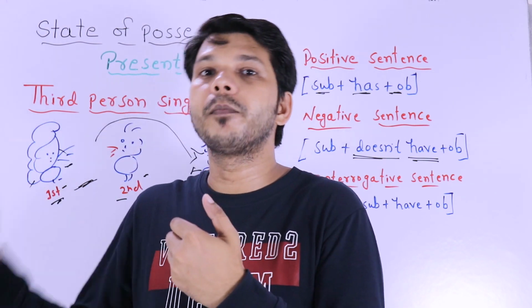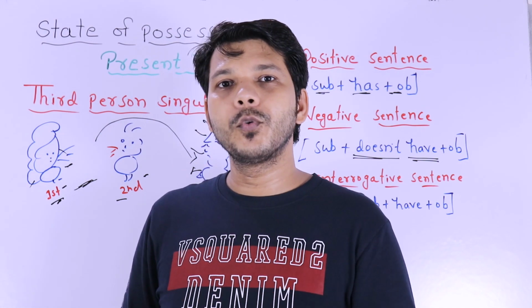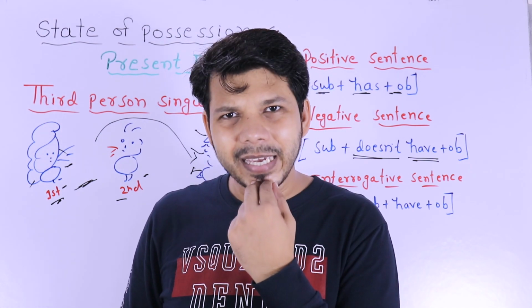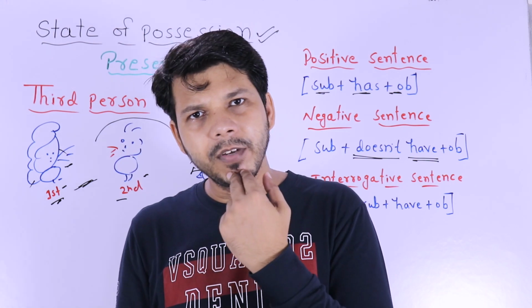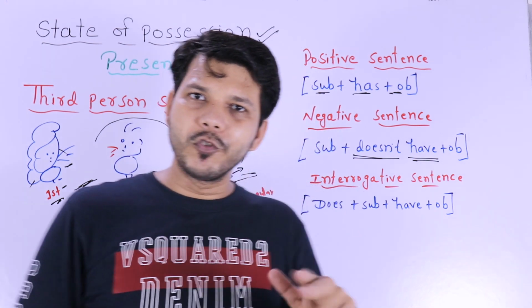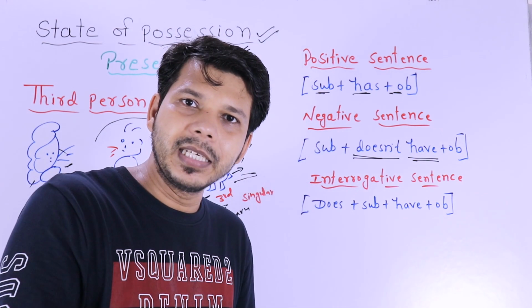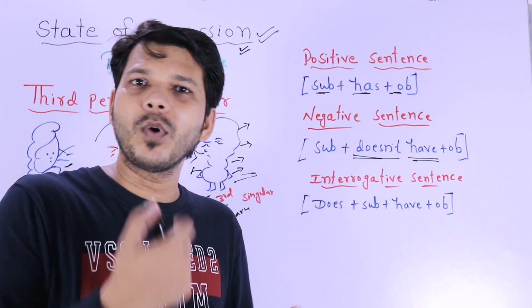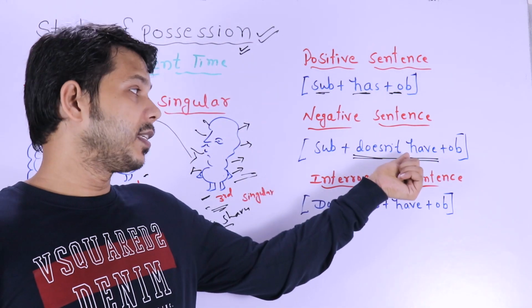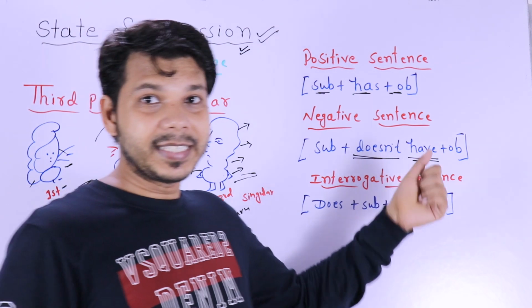Doesn't have a bike. There are so many people out there who don't understand. Doesn't, has or have. Because in positive, for brother you are using has. And if you talk about negative, you are using doesn't have. Why has, why have? But you have to use this, guys. Okay? Why is it happening?